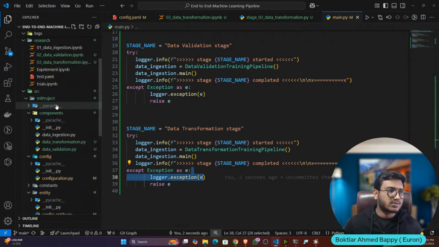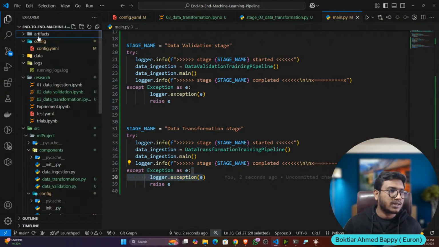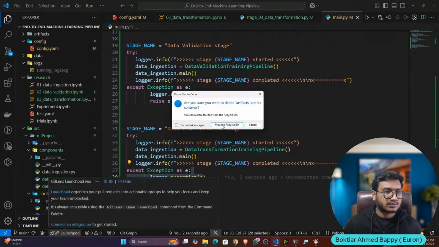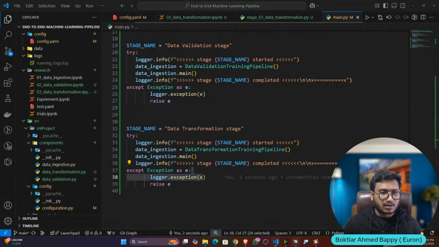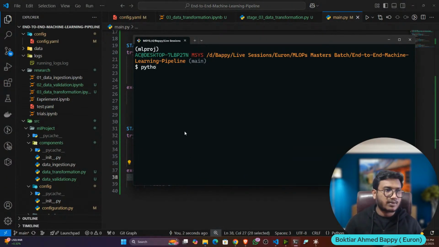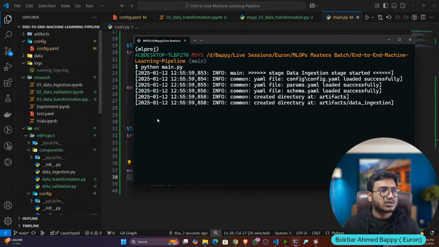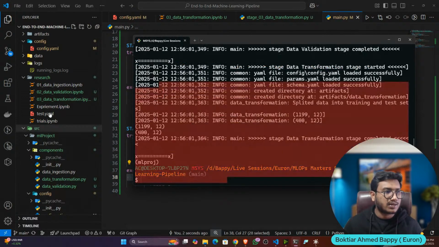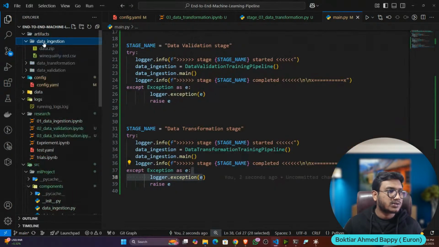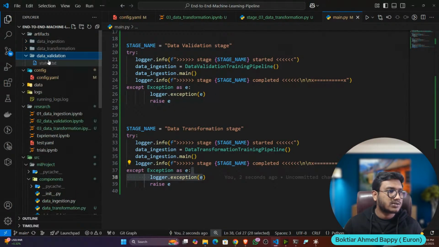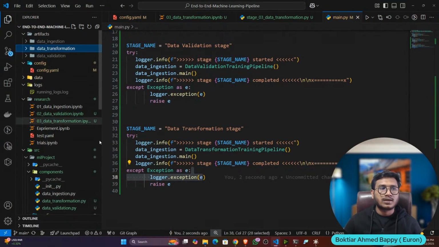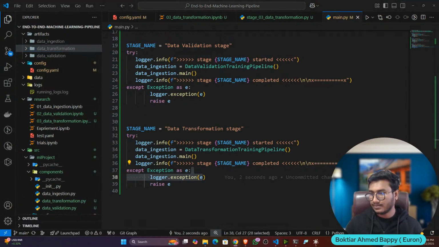Now let's test whether it's working or not. I'll again delete the artifact. Now here I'll run python main.py. Should work. See, done. Now if I open the artifact, data ingestion is done, validation is also done, transformation is also done. Okay, that means it's working fine. But got it, guys?